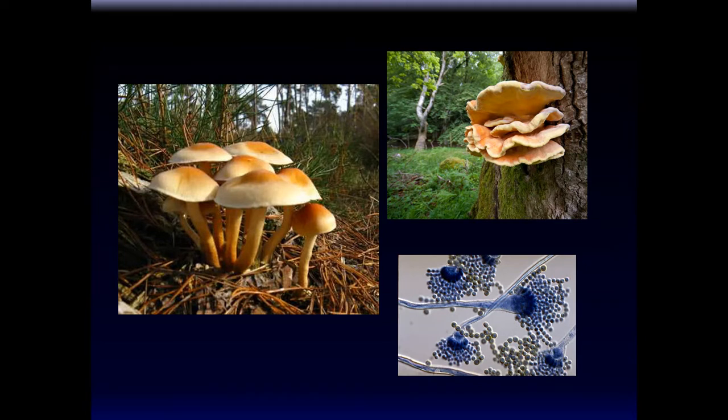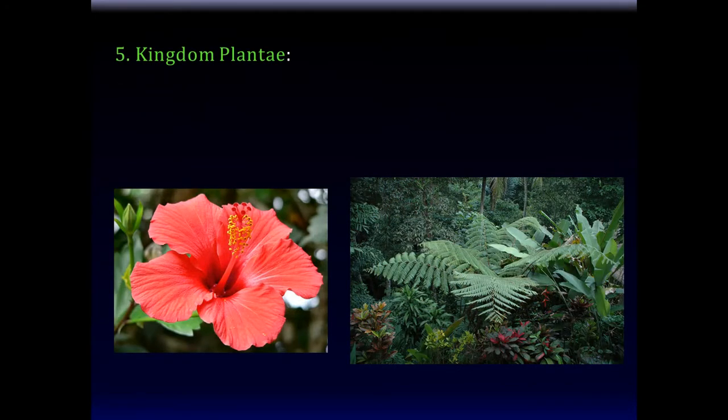Here's some examples. They can be on the ground, they can be on the trees, and interestingly, if you see fungi on a tree, it's not a mark of health. If you ever see a tree stump, a tree that's fallen, you will see fungi on it, because that tree is dead and the fungi is a decomposer. So you will typically find these in places where things are rotting or dying, and because these are decomposers, it's more likely to find a fungus on a dead stump.